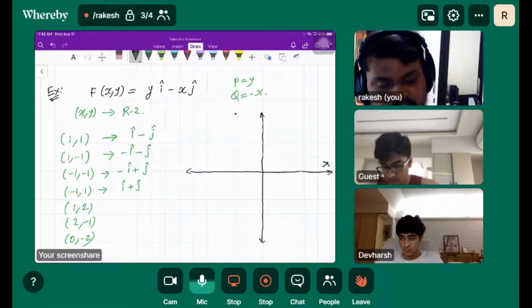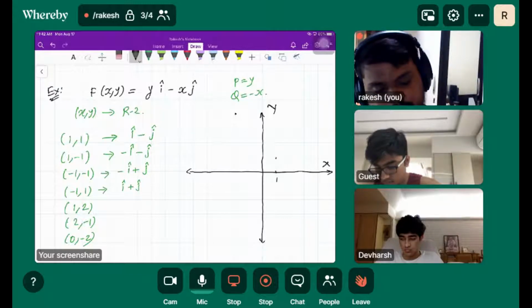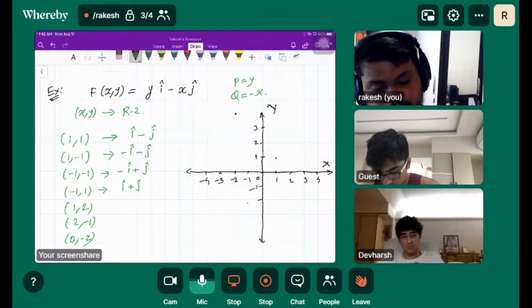So this is the x-axis, this is the y-axis. 1, 2, 3, 4, and minus 1, minus 2, minus 3, minus 4 on the axes.